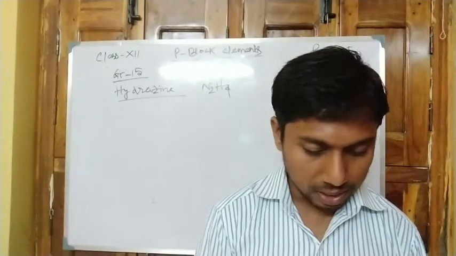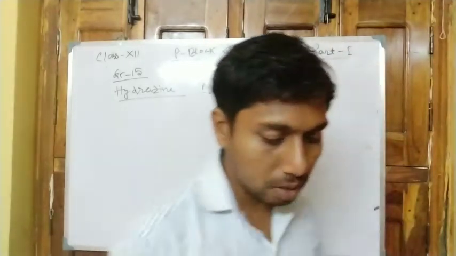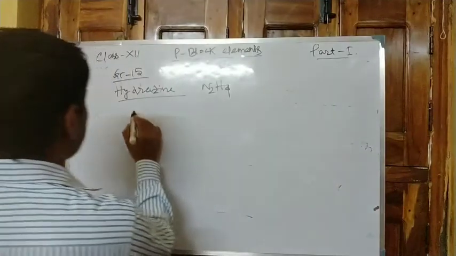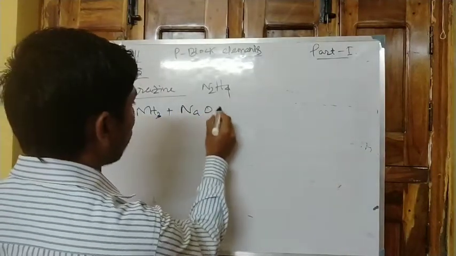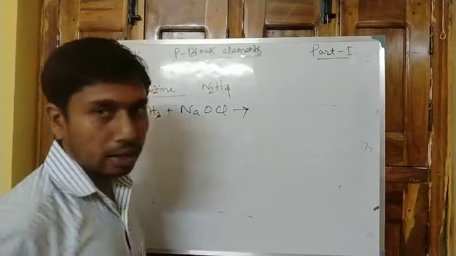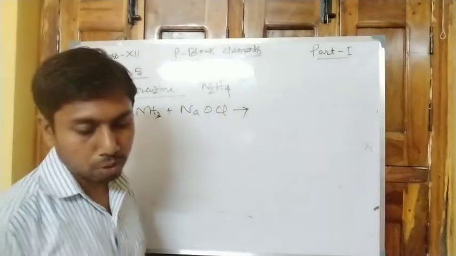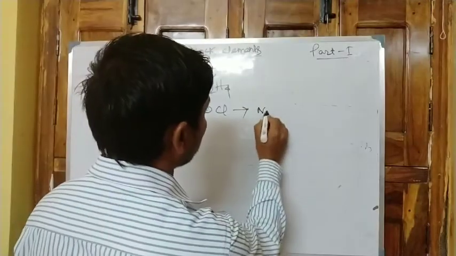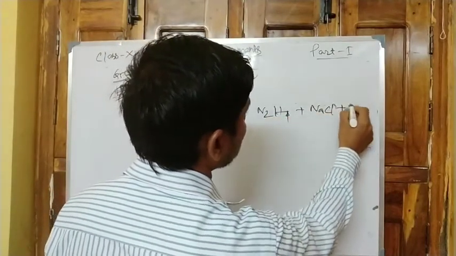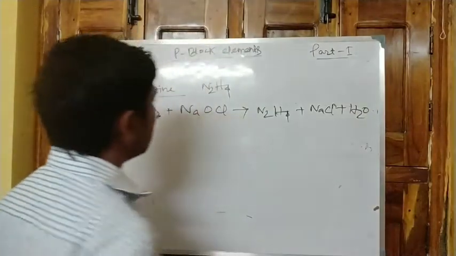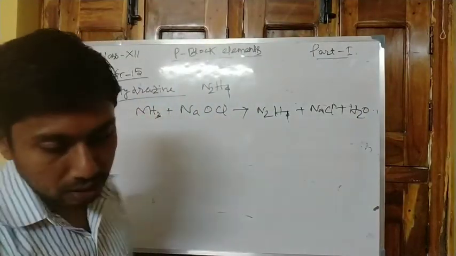This is known as hydrazine, and it is prepared by NH3 plus NaOCl, sodium hypochlorite. NH3 plus sodium hypochlorite produces N2H4 plus NaCl plus H2O. It is the preparation of hydrazine.